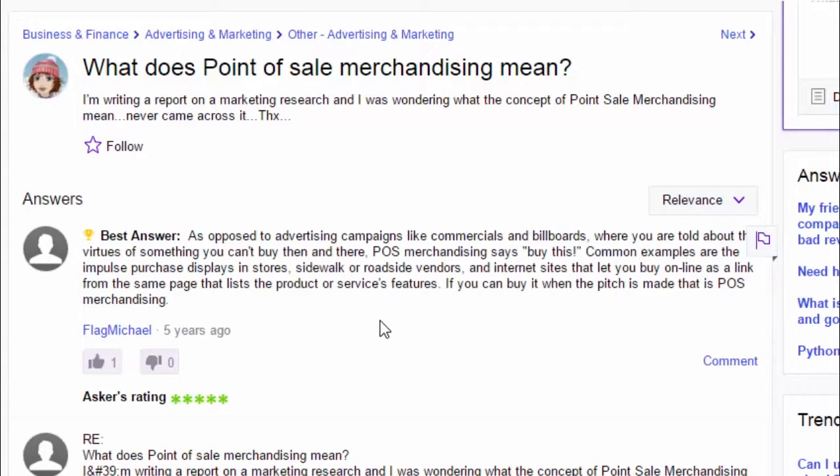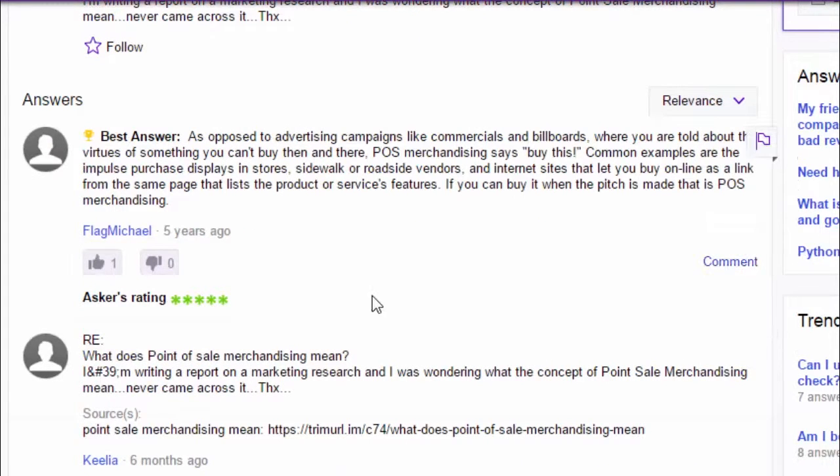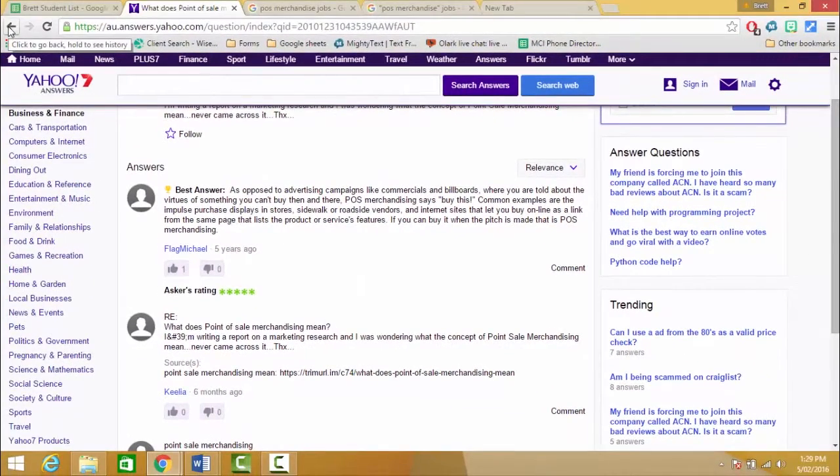As opposed to advertising campaigns like commercials and billboards, where you are told about the virtues of something you can't buy then and there, POS merchandising says buy this. Common examples are the impulse purchase displays in stores, sidewalk or roadside vendors, and internet sites that let you buy on a link from the same page that lists the product or service's features. If you can buy it when the pitch is made, that is POS merchandising. So that's one example of what POS merchandise is.